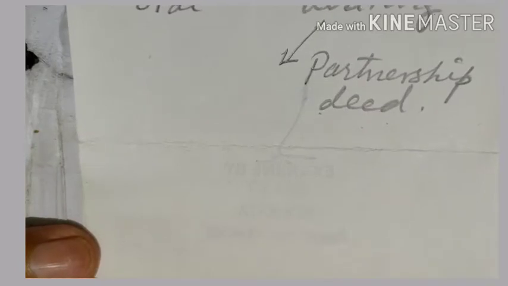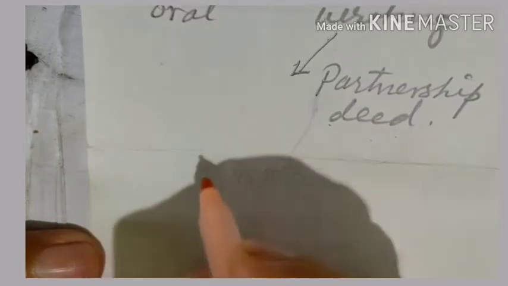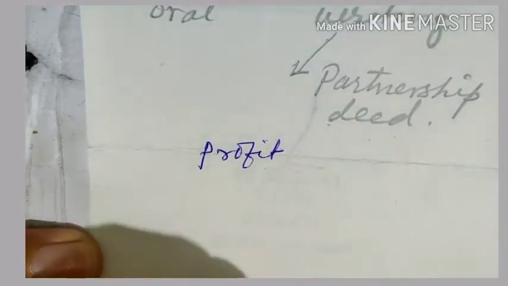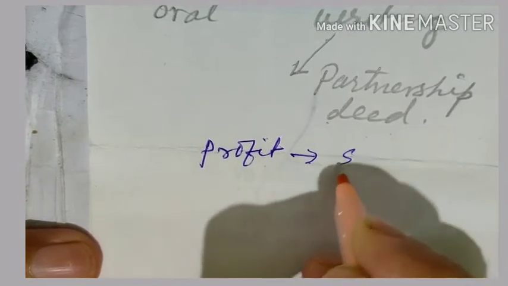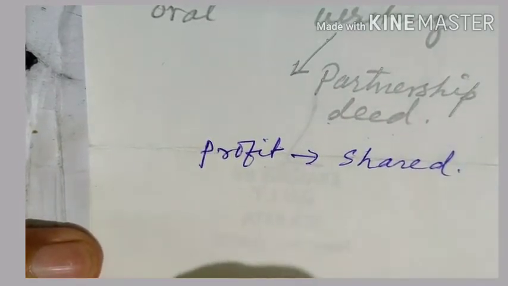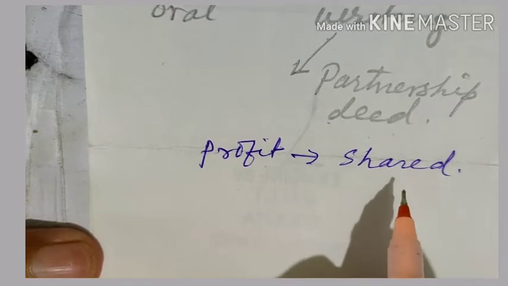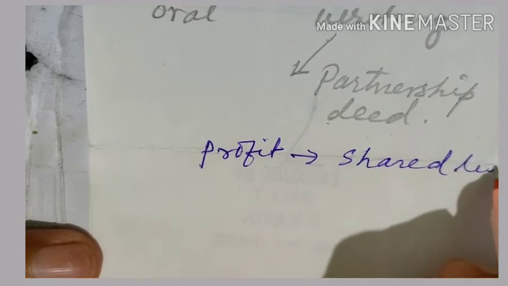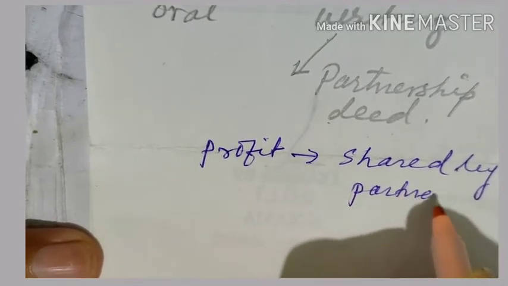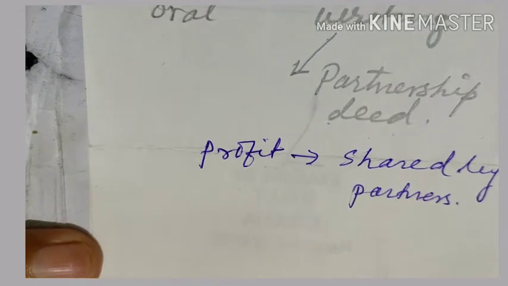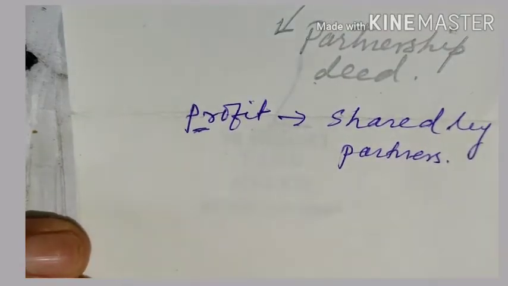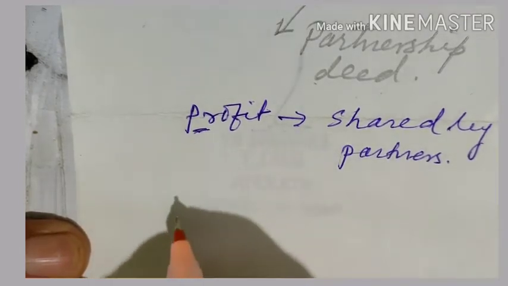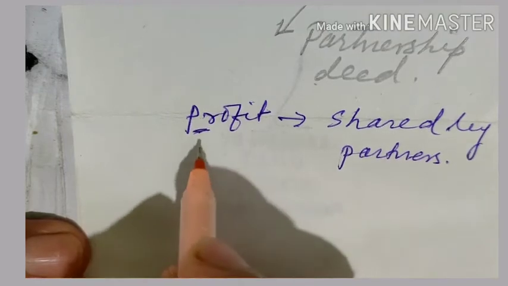The objective of the partnership business is to earn profit and share this profit. Profit is earned and the profit is shared. Profit will be shared among whom? Will be shared among the partners. So the profit is shared by partners in some ratio. Profit needs to be calculated before sharing. Profit is calculated by preparing profit and loss account.